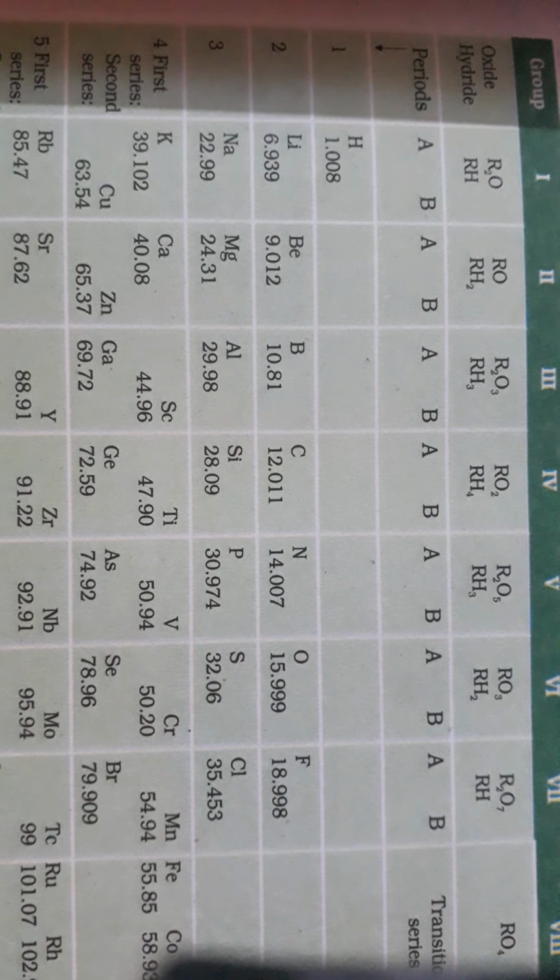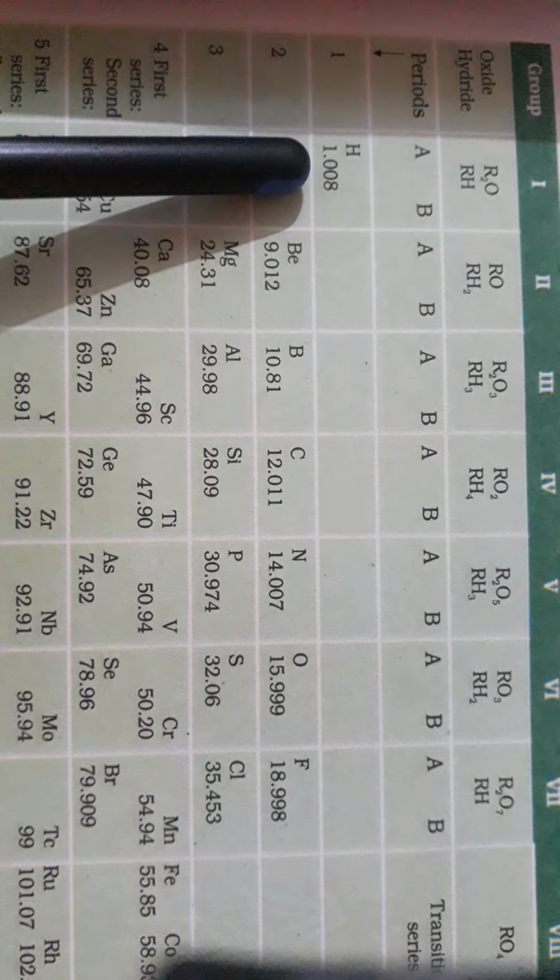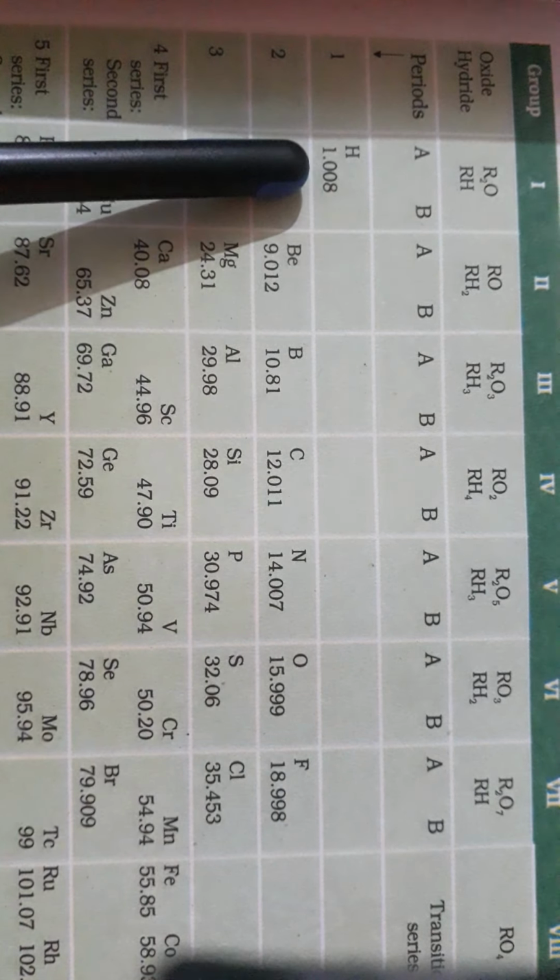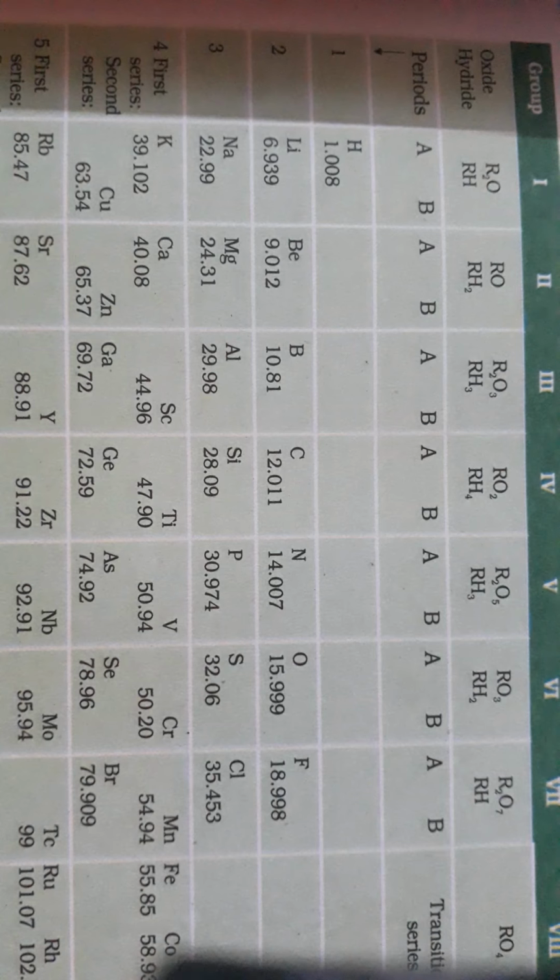Why is atomic number a more fundamental property than atomic mass? Because the atomic number of every element is fixed. The atomic number of carbon is 6, and no other element can have the same atomic number. No two elements can have the same atomic number. Suppose we are talking about hydrogen, the atomic number of hydrogen is 1, then we will not find another element having atomic number 1 in the whole universe. That's why atomic number is a more fundamental property than atomic mass.